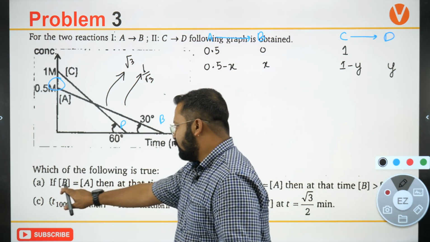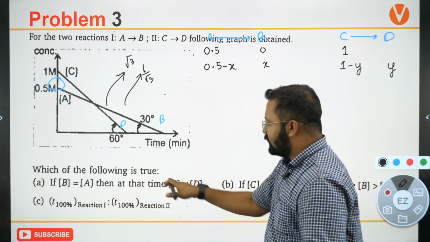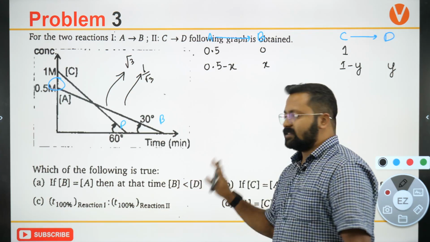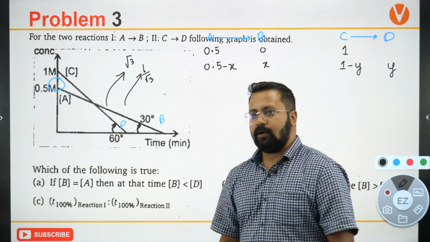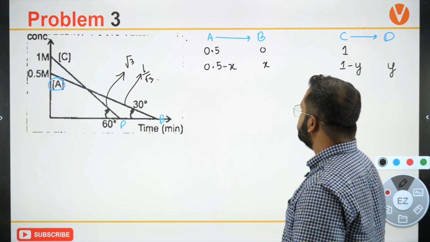Statement given is if B is equal to A, then at that time B is less than D. So I have to identify the time when B becomes equal to A. How would I do that?